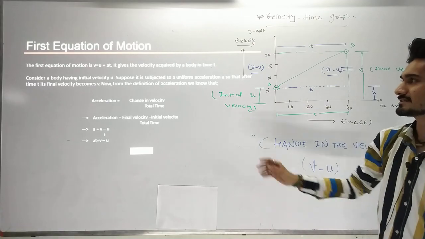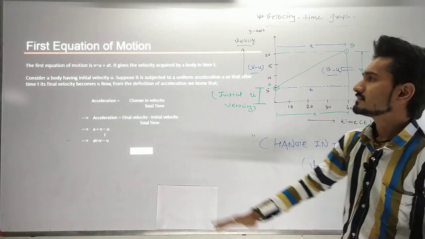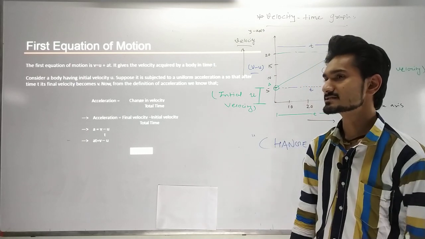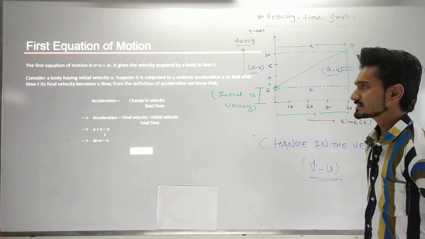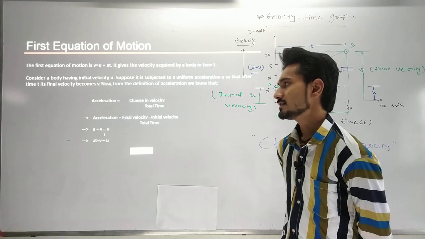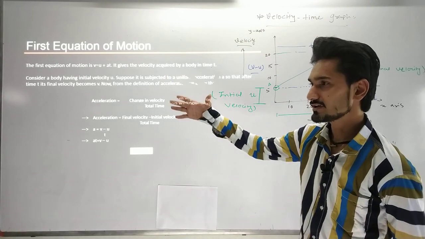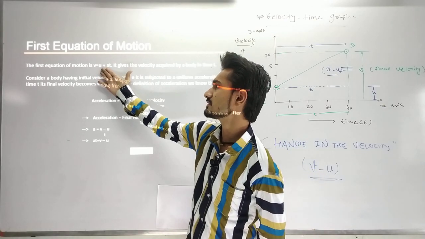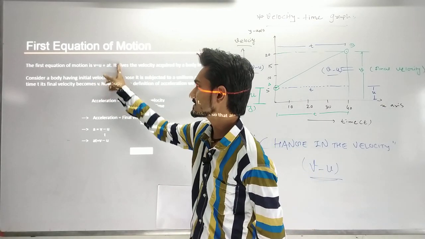As you can see here, the first equation of motion is considered as v is equal to u plus at. It gives us the velocity acquired by the body in time t. So from this equation, if in the example we are given the final velocity, initial velocity, and the acceleration, we can find the time.